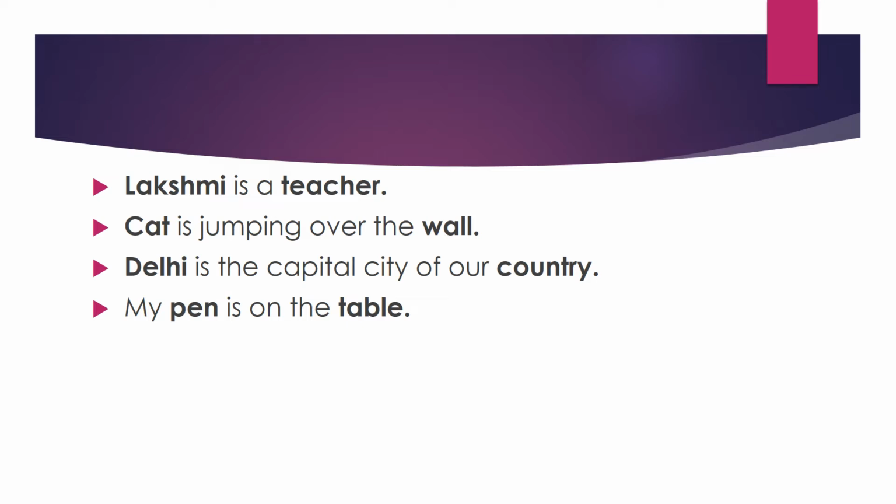The next one, Delhi is the capital city of our country. In this sentence, Delhi and country both are called nouns. Delhi is the proper noun and country is the common noun. We'll see the classification of nouns in the next video. Next one, my pen is on the table. Here, pen, table both are nouns. These refer to things.